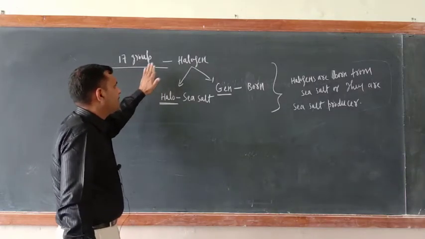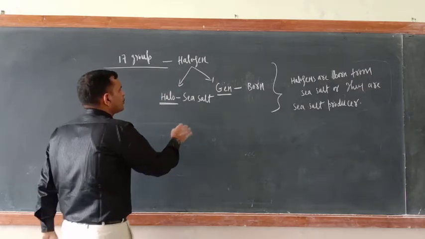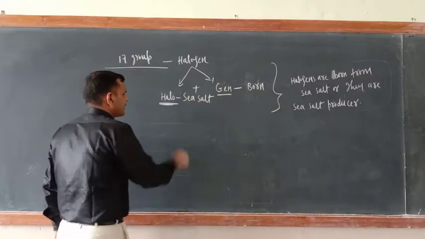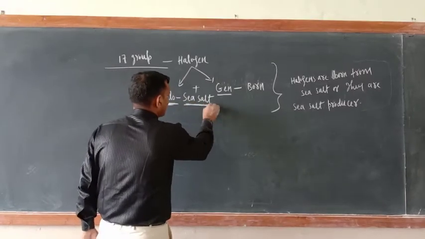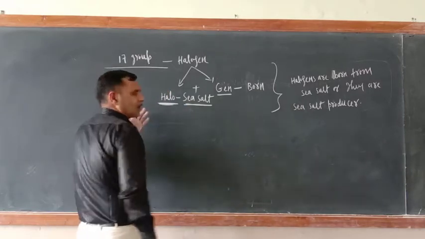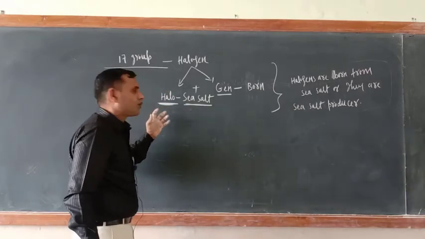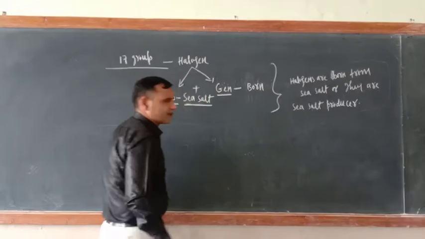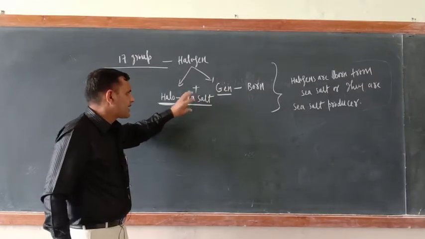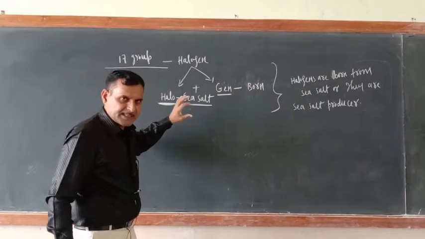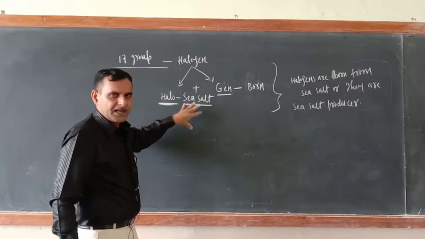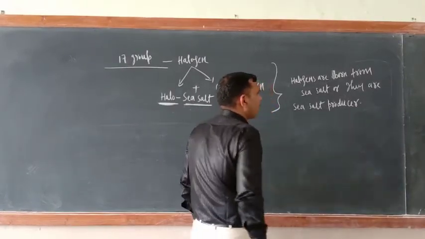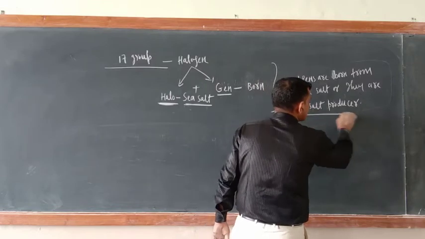So 17 group name is halogen. Halogen is made up of two words, halo plus gen. Halo means sea salt. Actually halogen is a Greek word. It is made up of halo, that is sea salt, and gen, which means born. If you combine this, we can say halogens are elements which are born from sea salt, or they are sea salt producers.